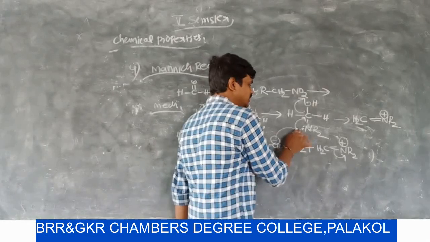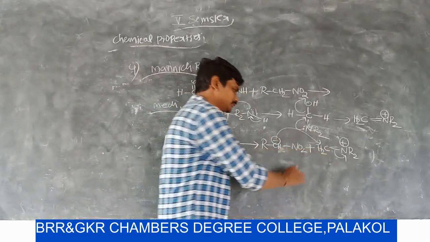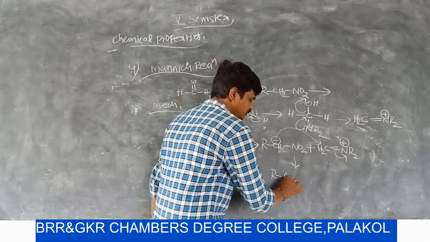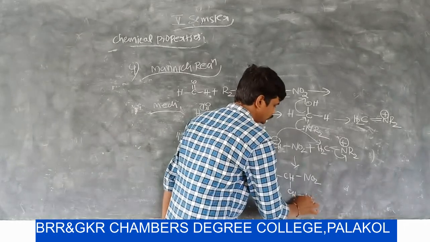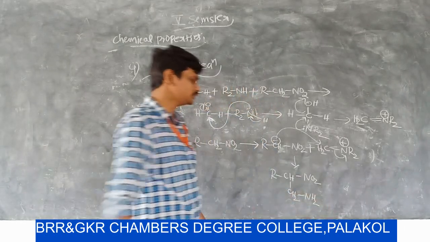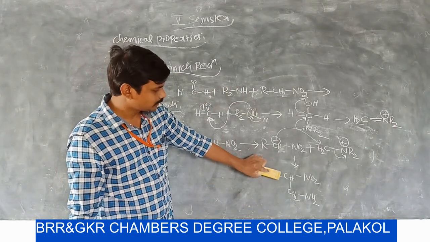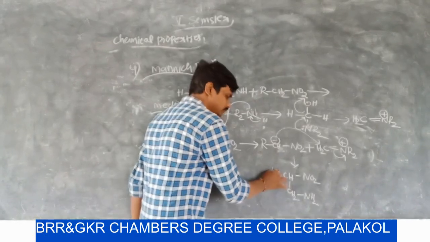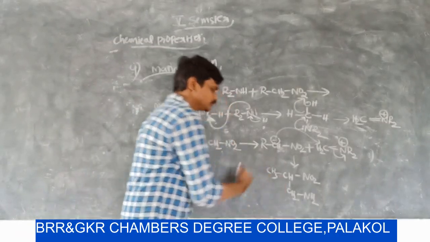Now the negatively charged carbon attacks the positively charged carbon. Then it forms the product with the nitro group, CH2, and the amine. So this is the product. For example, in place of R, we can take one hydrogen, or one CH3.